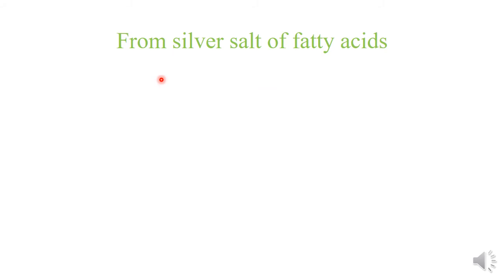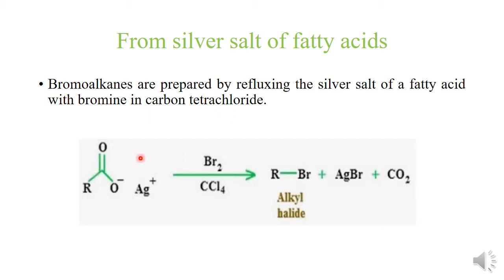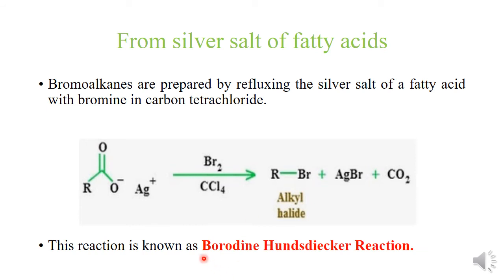The last is from the silver salt of fatty acids. Bromoalkanes are prepared by refluxing the silver salt of a fatty acid with bromine in carbon tetrachloride. That is, the silver salt of the fatty acid reacts with bromine in the presence of carbon tetrachloride and forms bromoalkane as a major product. This reaction is known as the Borodin-Hunsdiecker reaction.